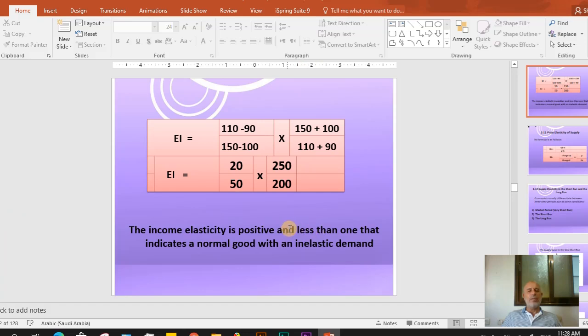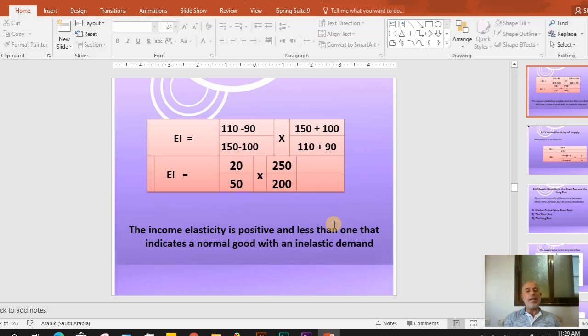So here elasticity is less than 1, so this demand is inelastic, and the sign is positive, that show there is a positive relation between income and quantity demanded, which means that when income increase, quantity demanded increase as well. This is correct when we speak about the normal good. So in a normal good, the relation between income and demand is positive relation.